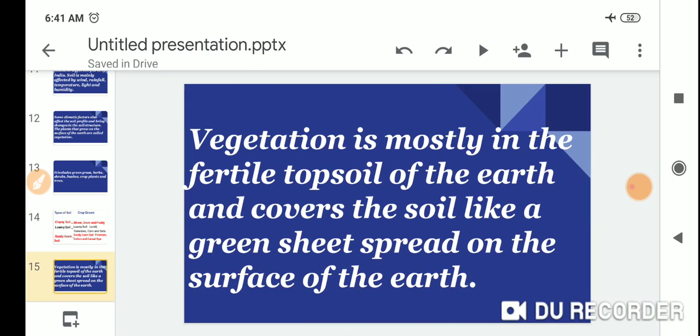Vegetation is mostly found in the fertile topsoil of the earth and covers the soil like a green sheet spread on the surface of the earth.